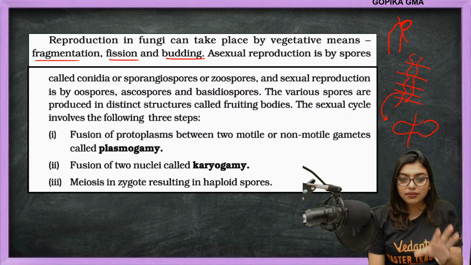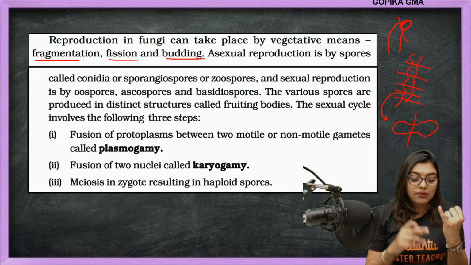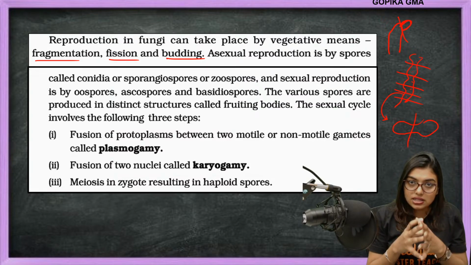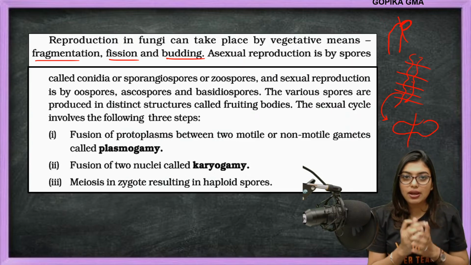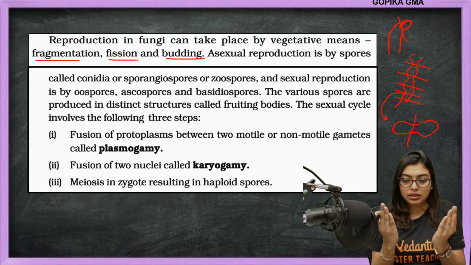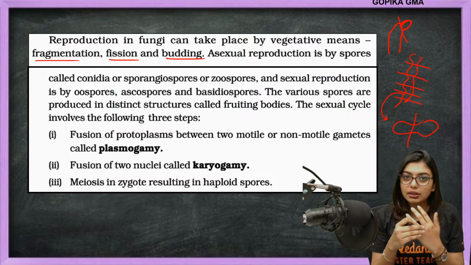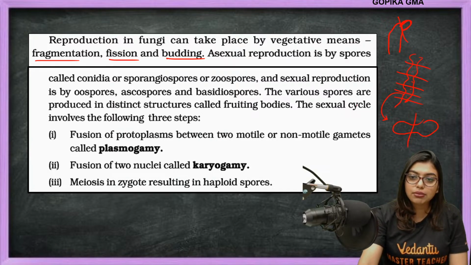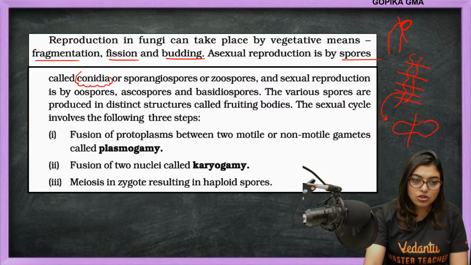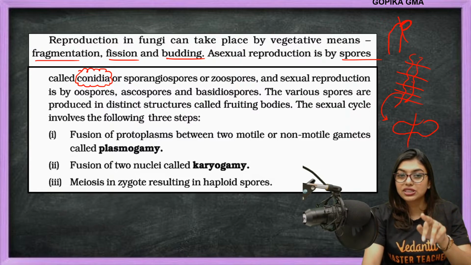Most of the time students get confused between vegetative and asexual. Vegetative means the organism's own body parts reproduce, able to make another new individual. Asexual means variation is not happening: male and female fusion is not happening, but still they are reproducing. Asexual reproduction is by spores called conidia. This is the only confusing part in fungi, where you have to know which are the sexual spores and which are the asexual spores.